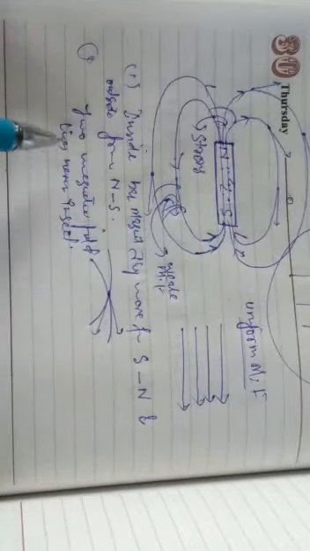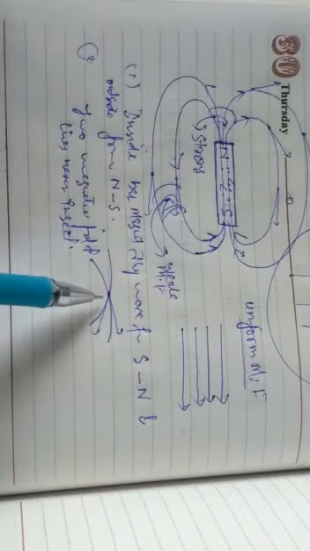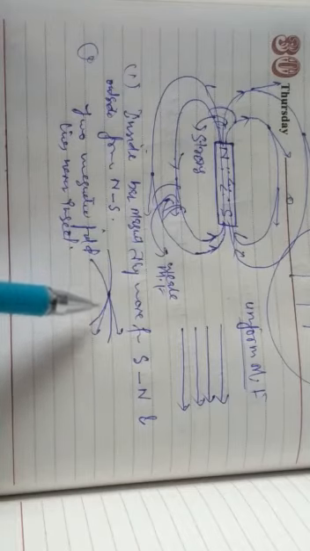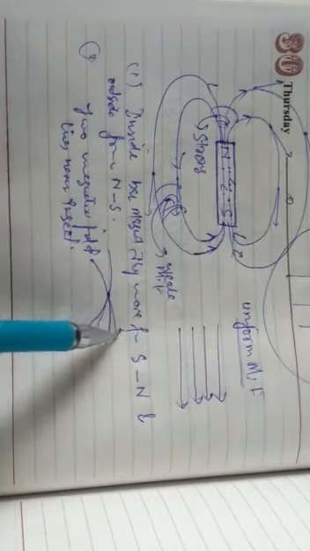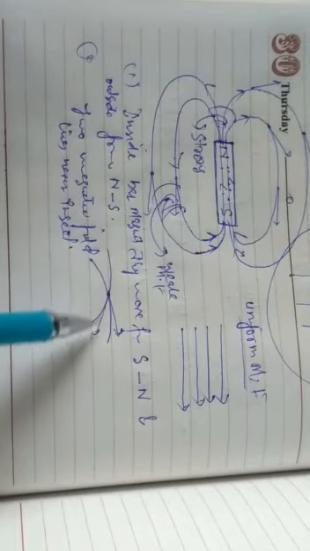And two magnetic field lines are never going to intersect, because if two magnetic field lines intersect, then at the point of intersection there will be two directions, which is not possible. How will there be two directions? We have to draw a tangent to the curve where they intersect.